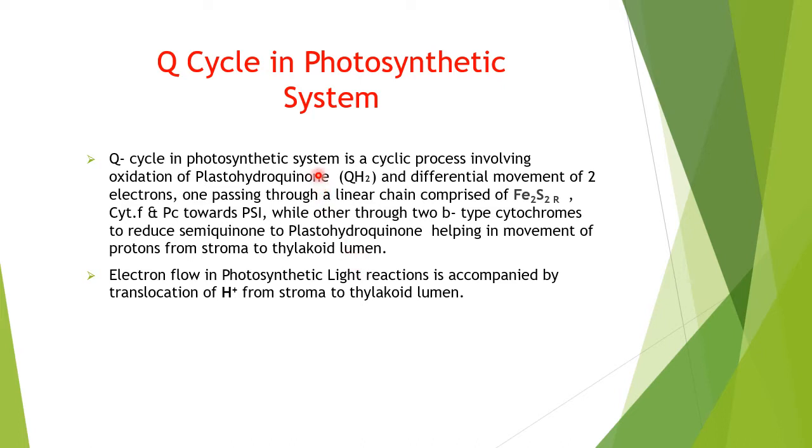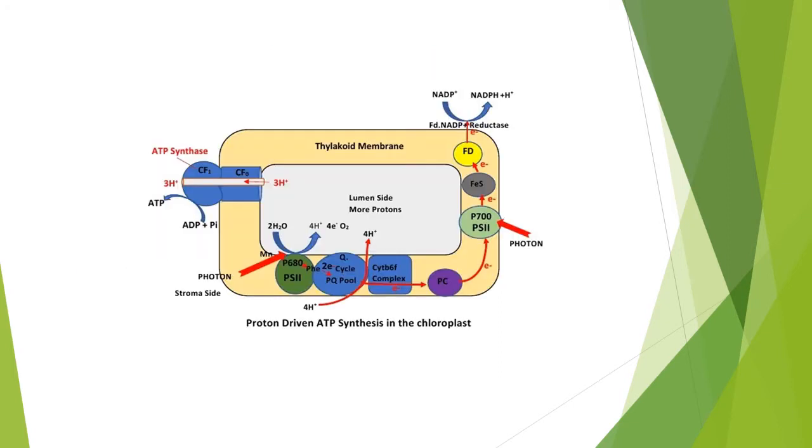First of all, we'll see it in photosynthetic systems. We know the electron flow in the photosynthetic light reactions is accompanied by translocation of protons from stroma to thylakoid lumen. To refresh your memory, this whole structure is a thylakoid membrane.